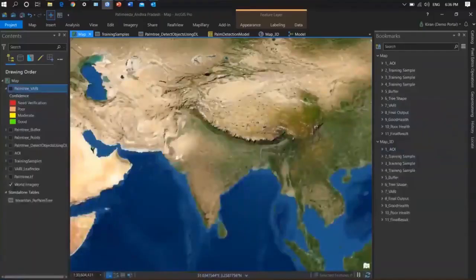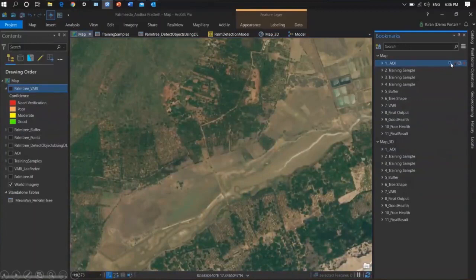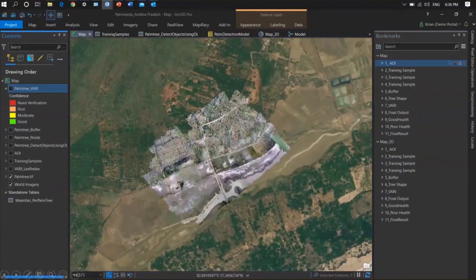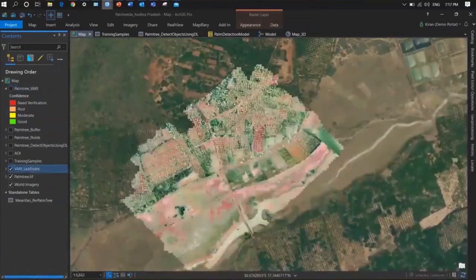I believe everyone is aware of one of the places I'm taking you to. Let me go to the particular location. This is somewhere on the south coast, and you can see this is the Patimida area, Andhra Pradesh. Now I enable the high resolution image here. This image is captured by drone and processed in Drone2Map. My target is to understand the health. I am creating the VARI indices here, and this VARI image helps me to understand the health of every tree.